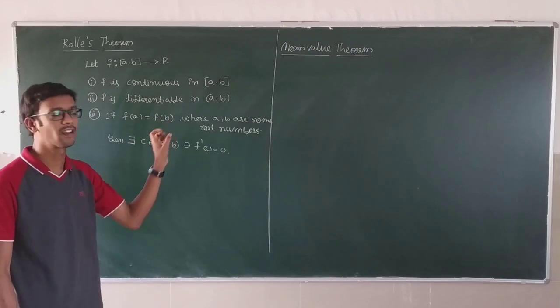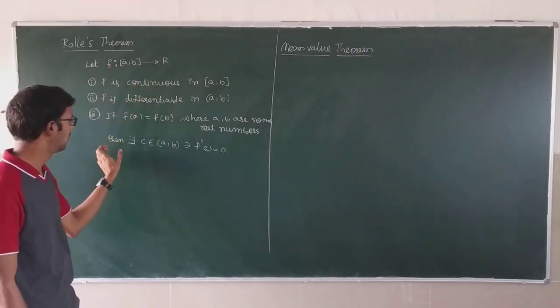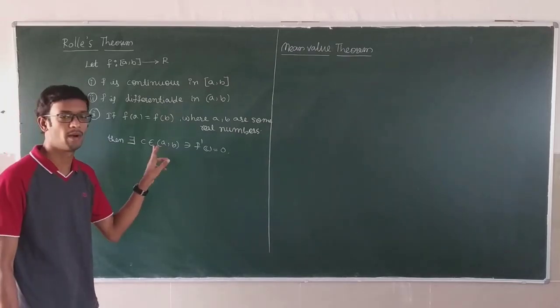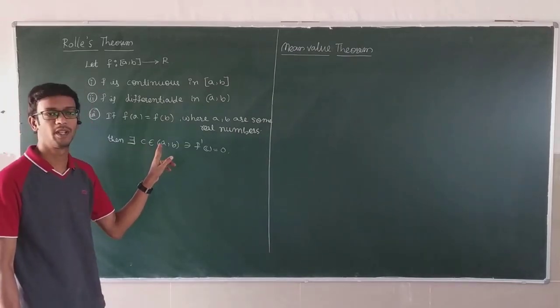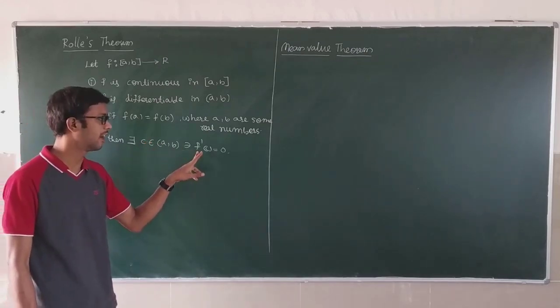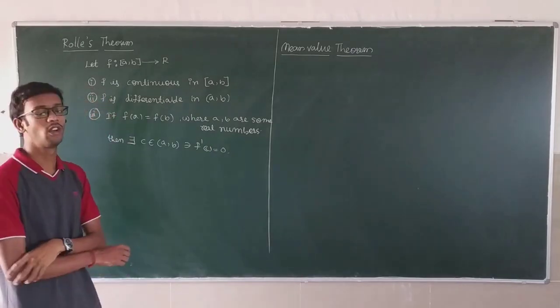These three conditions satisfied means there exists a c belongs to open interval a comma b such that f dash of c is equal to 0.